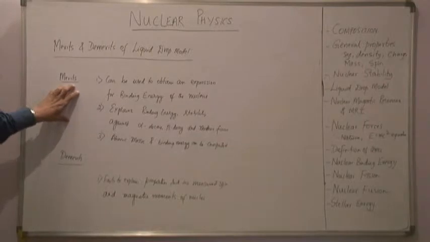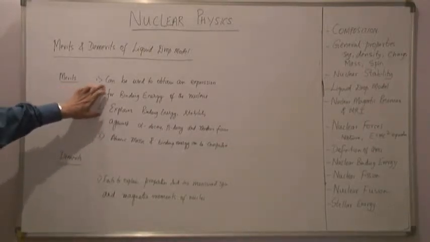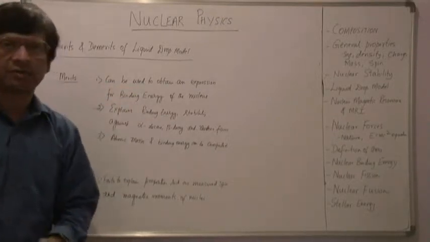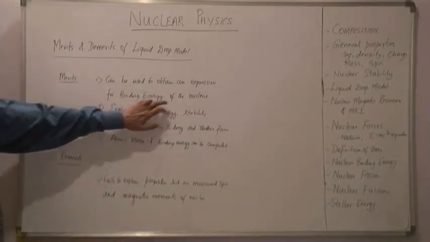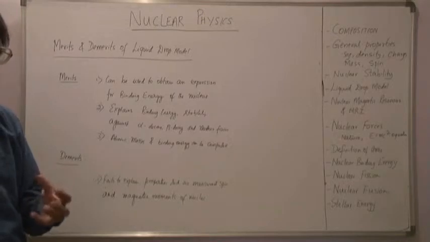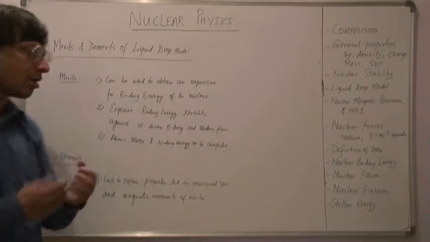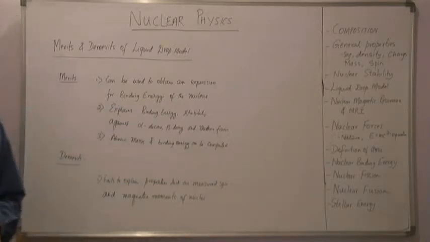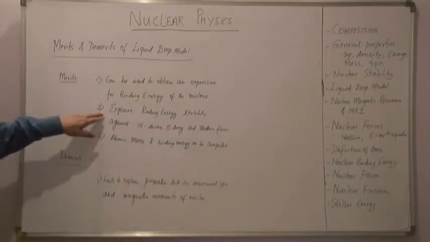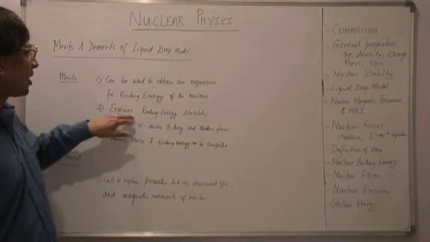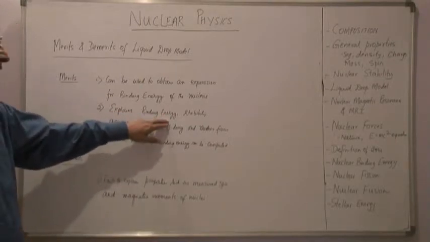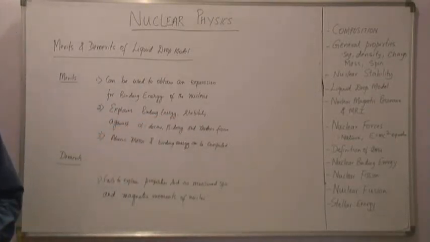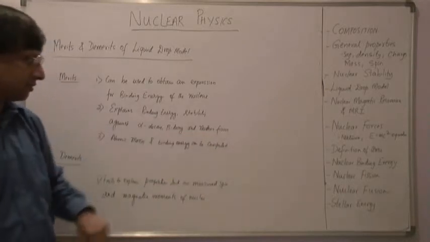Let us first look at the merits of the liquid drop model. The liquid drop model can be used to obtain an expression for the binding energy of the nucleus. This is very important. By comparing a nucleus with a liquid drop, we can find an expression for the binding energy of the nucleus. Next, the liquid drop model explains concepts such as binding energy, stability against alpha decay, beta decay and nuclear fission.